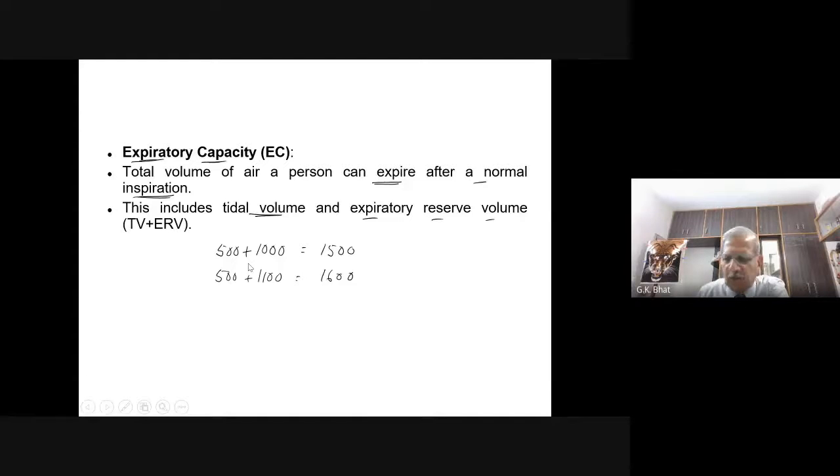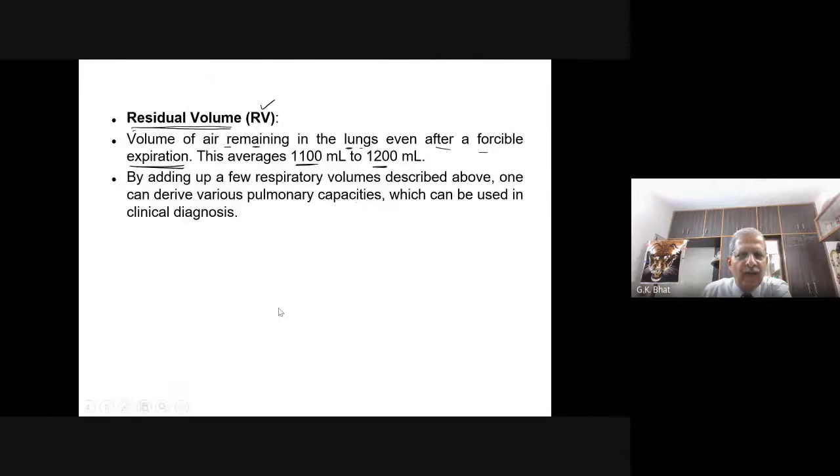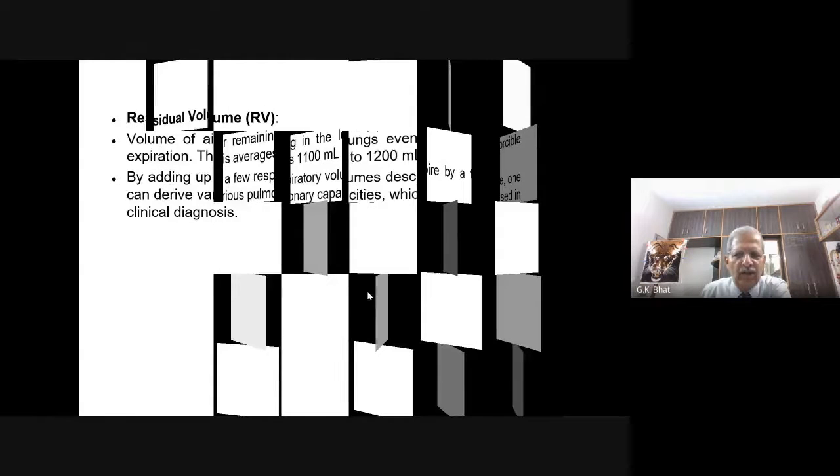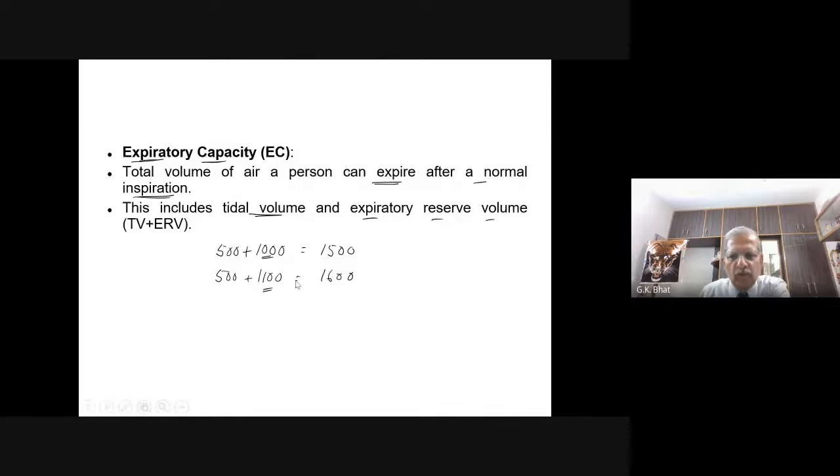I hope you remember this. The expiratory reserve volume ranges between 1000 to 1100. Look here, expiratory reserve volume 1000 to 1100. That is what I wrote here. So we have seen inspiratory capacity, and we have seen expiratory capacity.